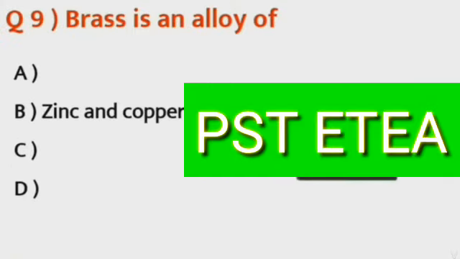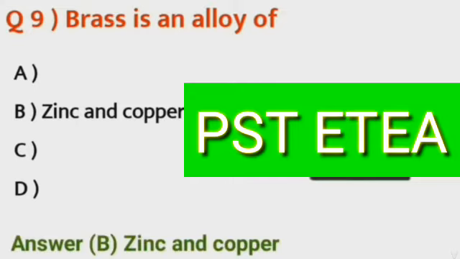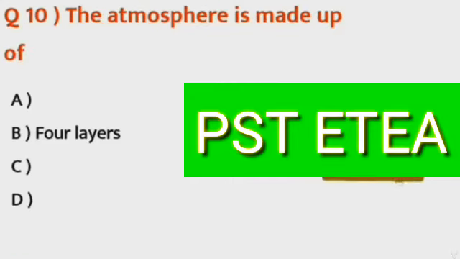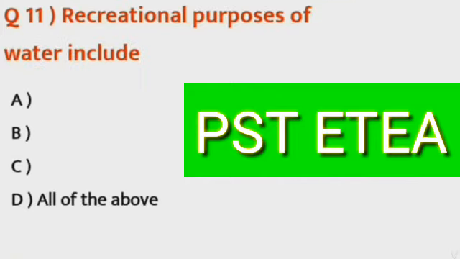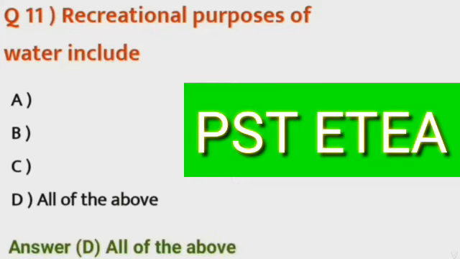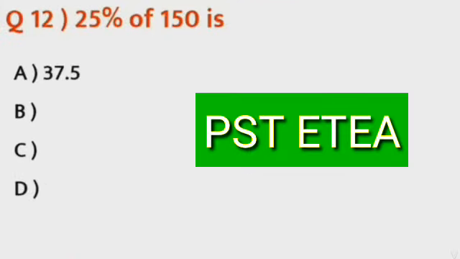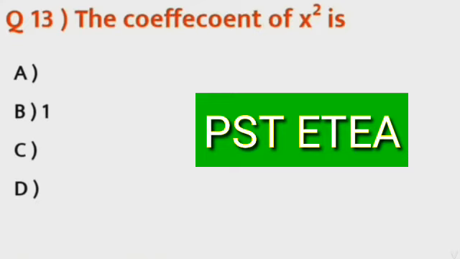Question number 9: Brass is an alloy of zinc and copper, option B is the correct answer. Question number 10: The atmosphere is made of 4 layers, option B is the correct answer. Question number 11: Recreational purposes of water include all of the above, option D is the correct answer. Question number 12: 25% of 150 is 37.5, option A is the correct answer.